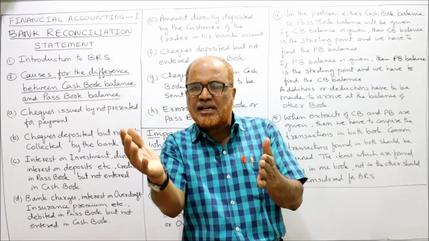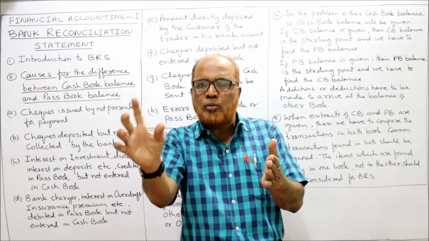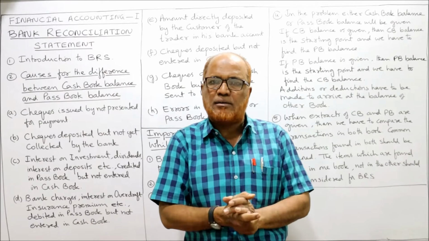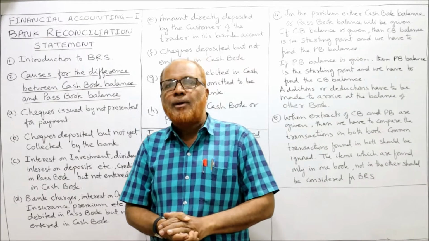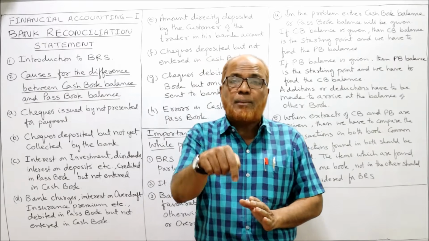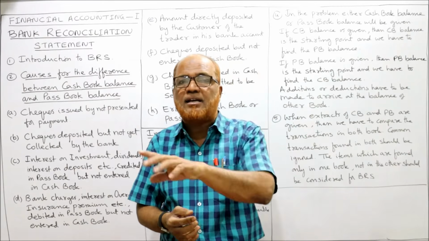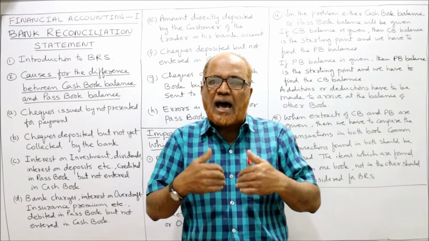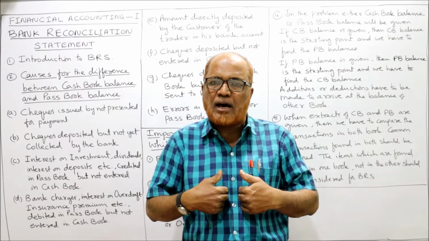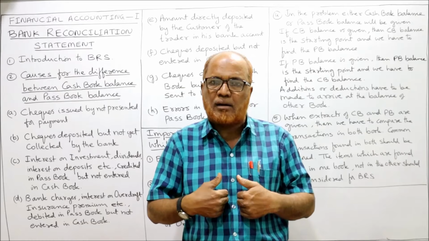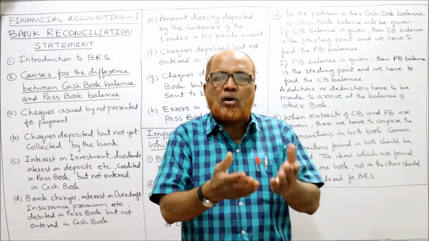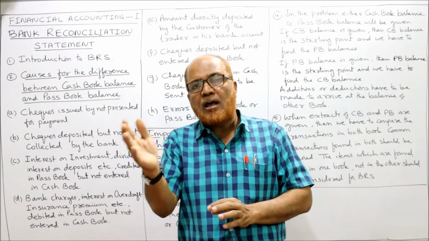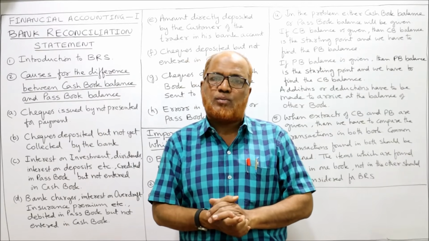In the cash book credit side, I will write check issued to Mr. X, credit side because I have issued the check. The banker will debit the passbook when the check is presented to the bank. So whatever transactions are taking place, I am a businessman, an account holder, a customer of the bank. I will record in the cash book. The banker will record in the passbook.